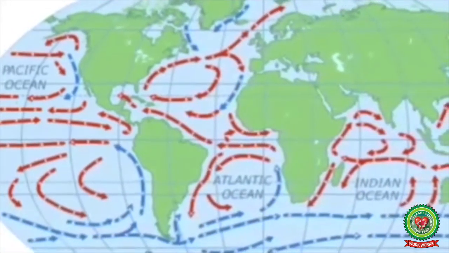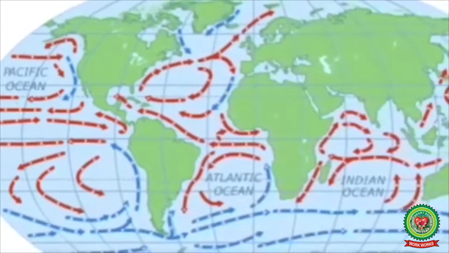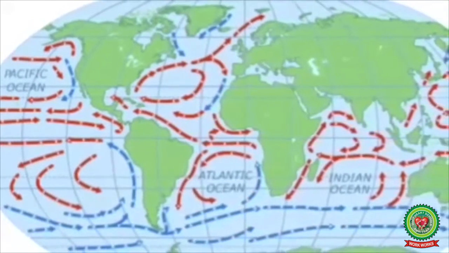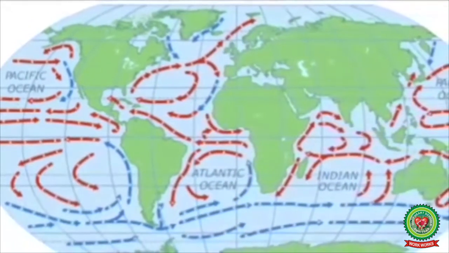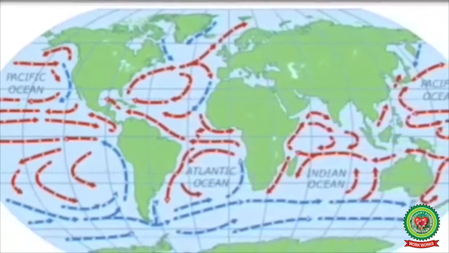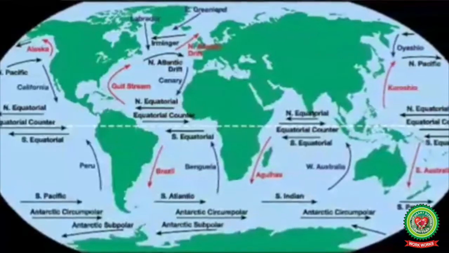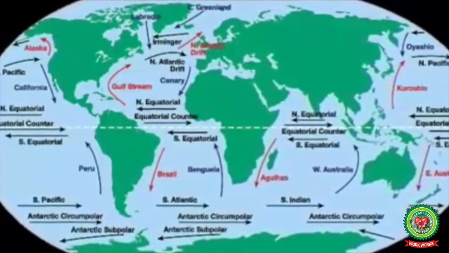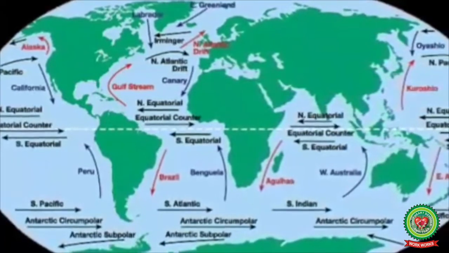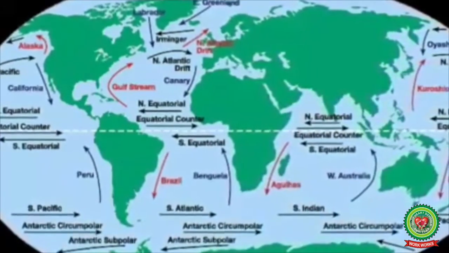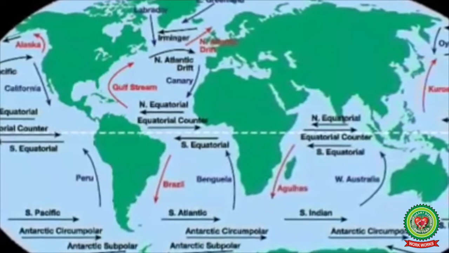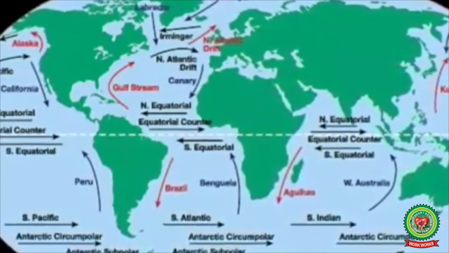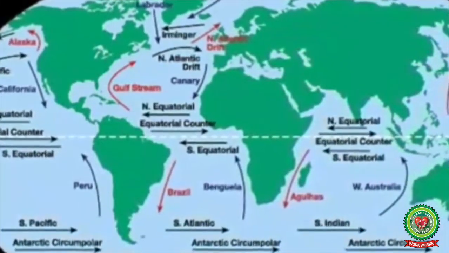Warm currents raise the temperature of the ocean water, whereas cold currents lead to fall of temperature. The ocean water starts freezing in the winter just at 50 degrees north on the western coast of North Atlantic due to the presence of the cold Labrador current.